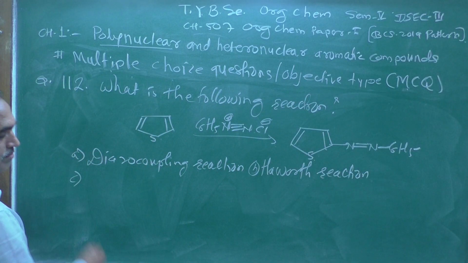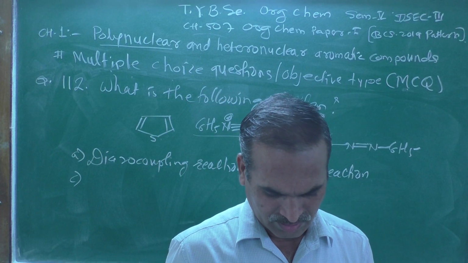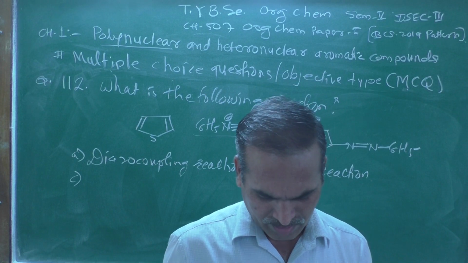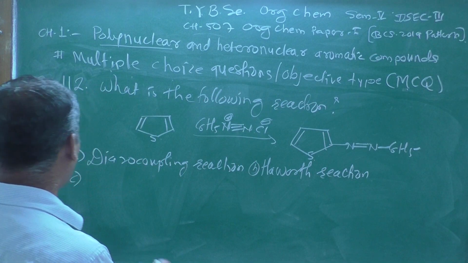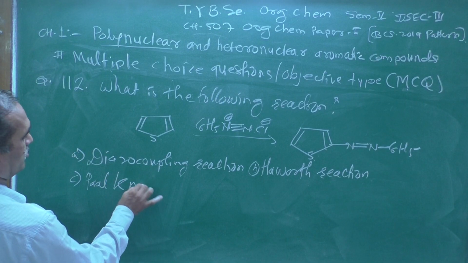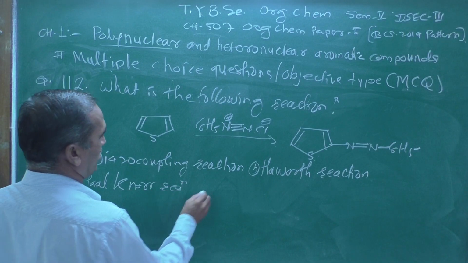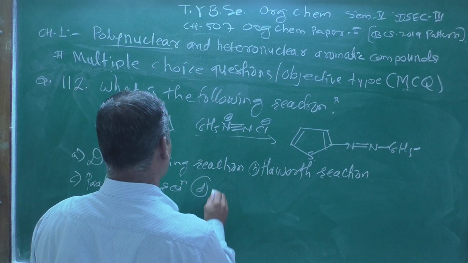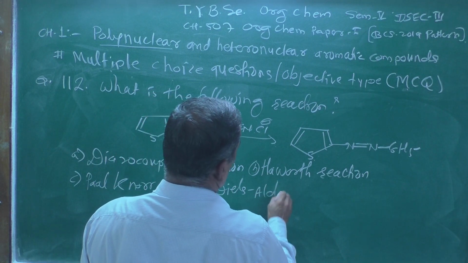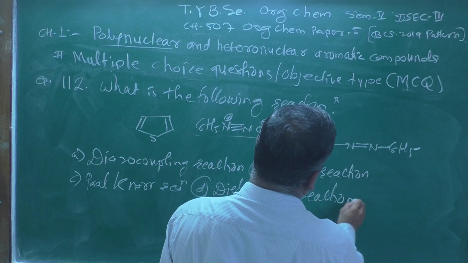C would be Paal-Knorr reaction, and D would be Diels-Alder reaction.